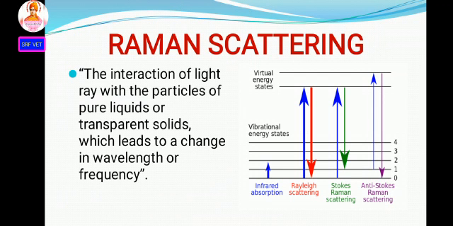That means Stokes-Raman scattering. Next, the spectral lines having a frequency higher than the incident ray frequency are called anti-Stokes lines. So, we saw 4 types of scattering.